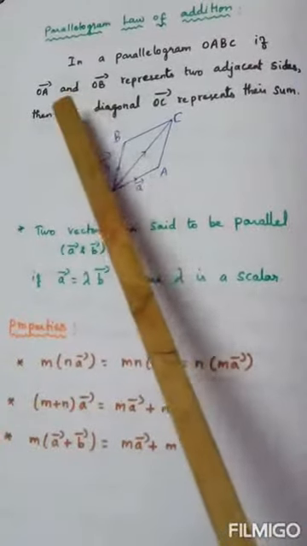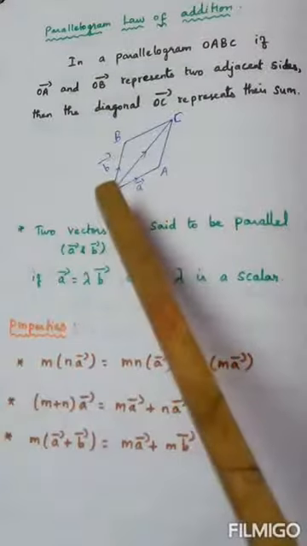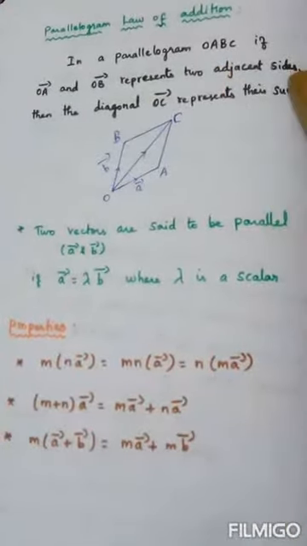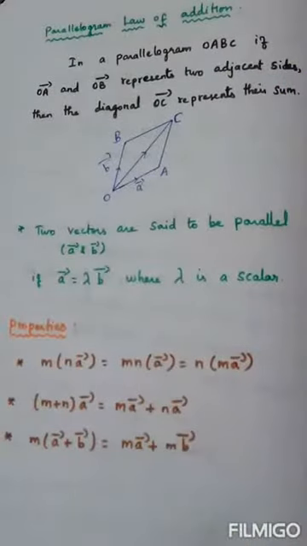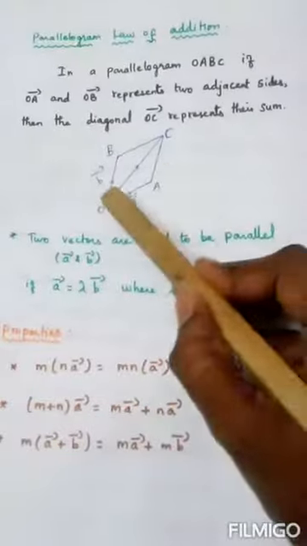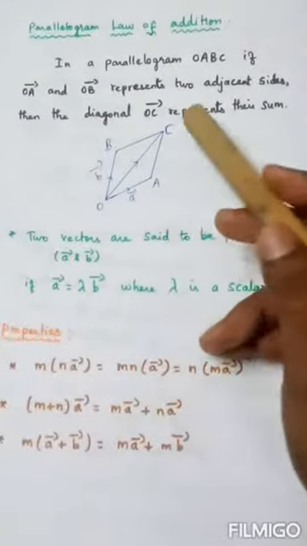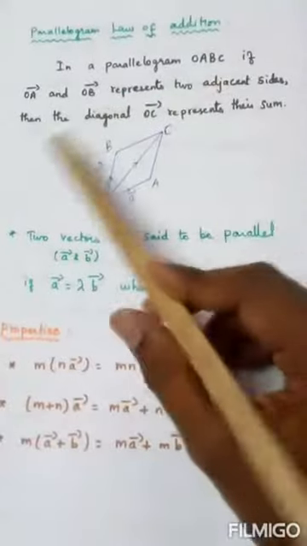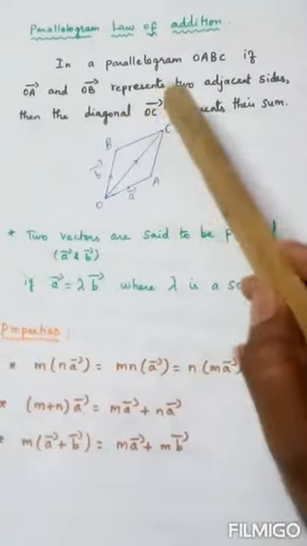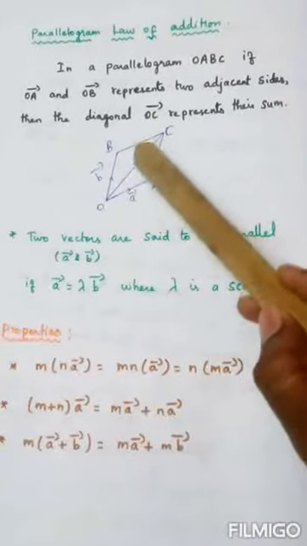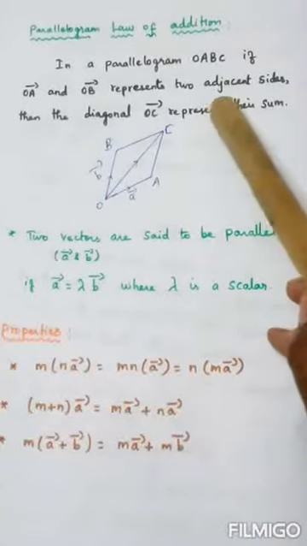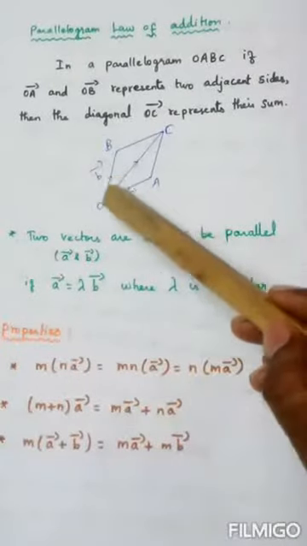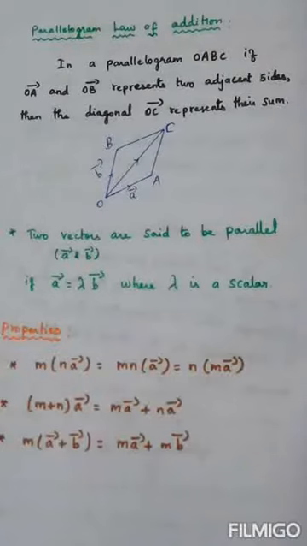In a parallelogram OABC, if OA vector and OB vector represent two adjacent sides, what is the meaning? If two sides have the same starting point, those two sides are called adjacent sides. Then the diagonal OC vector, this is called a diagonal, represents their sum, A plus B. We can write this vector as A vector plus B vector.